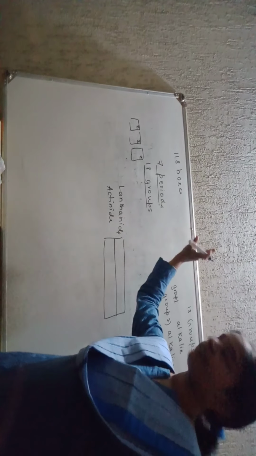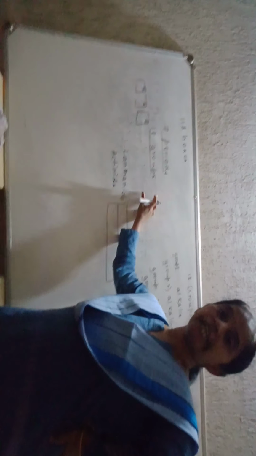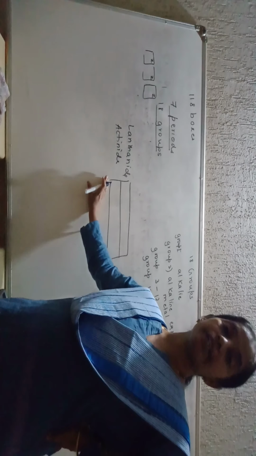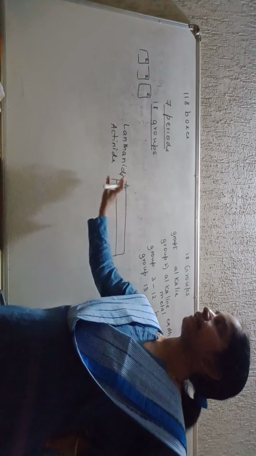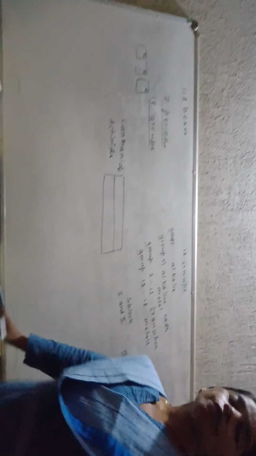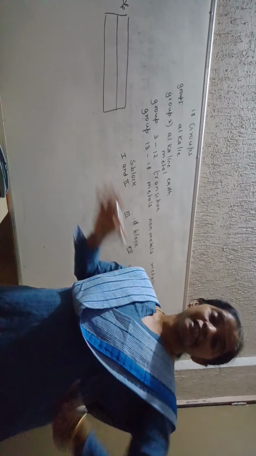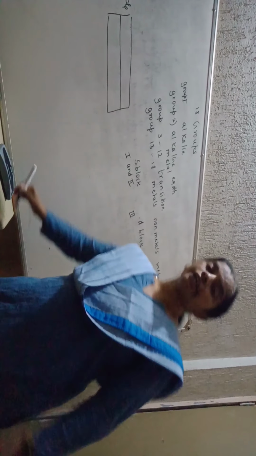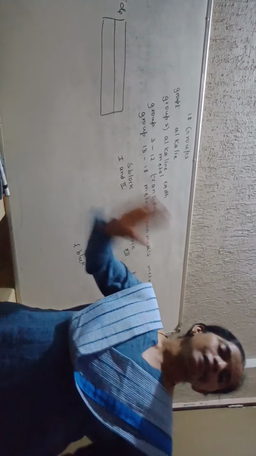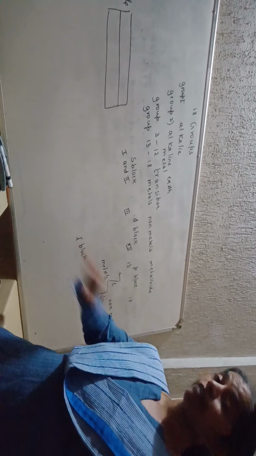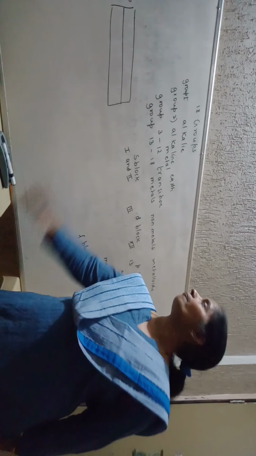Modern periodic table: 7 periods, 18 groups, 118 boxes, which includes the 7 periods, 18 groups plus the elements located at the bottom, that is the lanthanide and the actinide series. When Moseley's periodic table was proposed, many boxes were vacant, but today recent studies show that all the 118 boxes are completely filled, which shows that all the elements have been discovered, as per the modern periodic law.